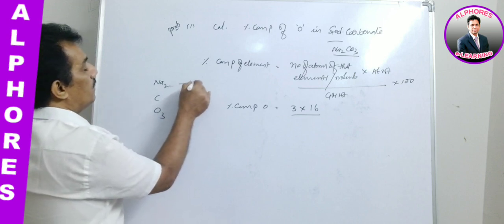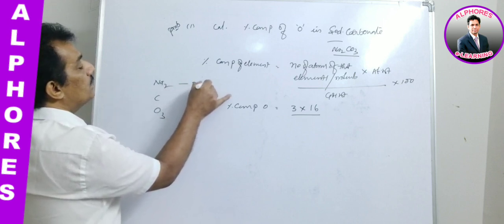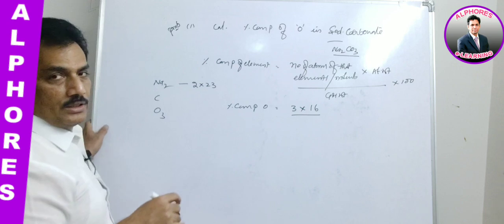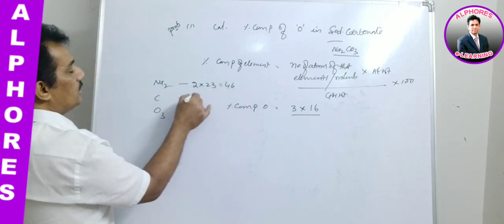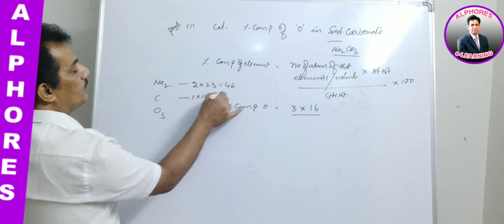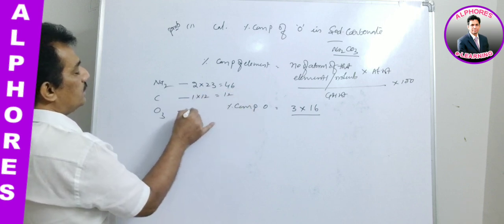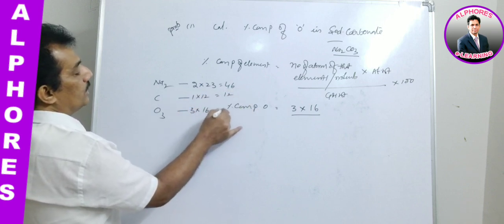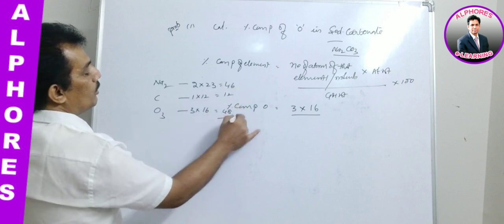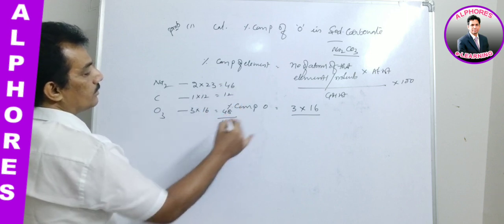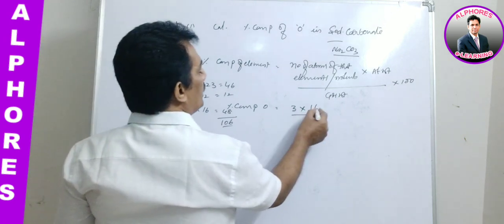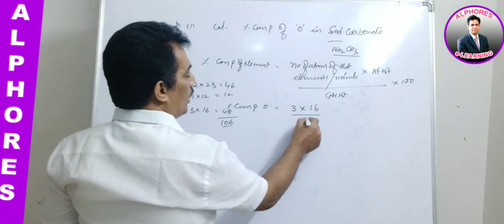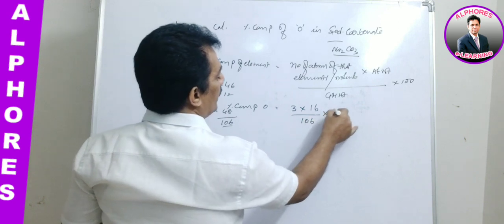Na has 2 atoms present, each atomic weight is 23, that's why it is 46. Carbon is 1 into 12, it is 12. Oxygen is 3 into 16, that is 48. If we sum this up, it is 106. Clear? And thereby 3 into 16 by 106 into 100.